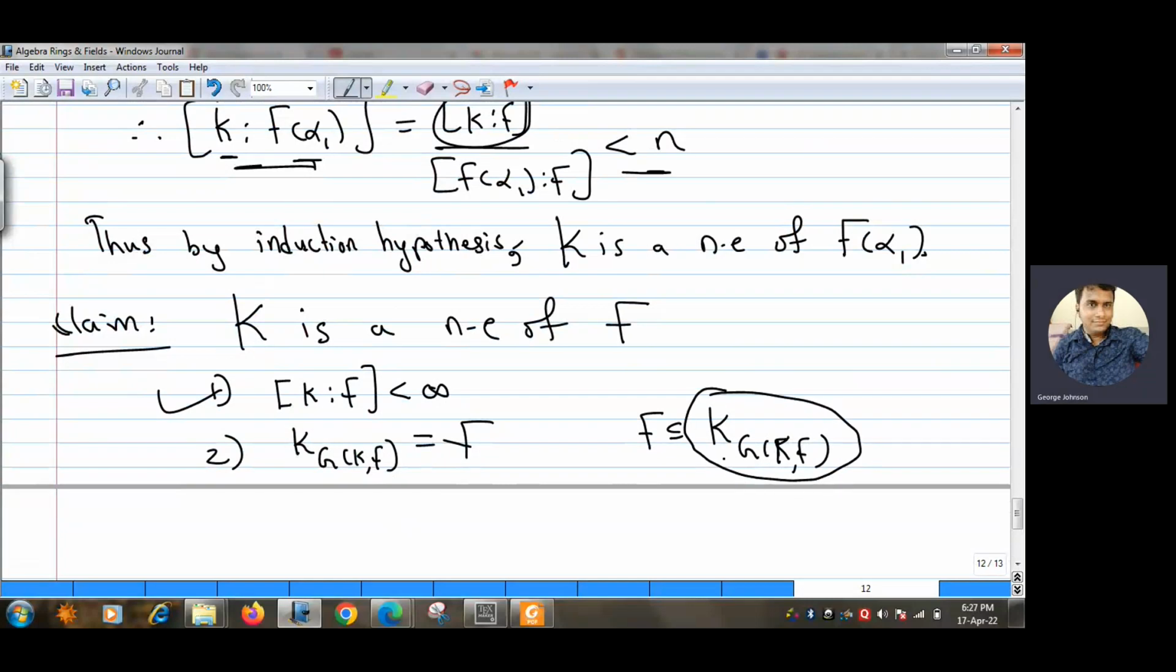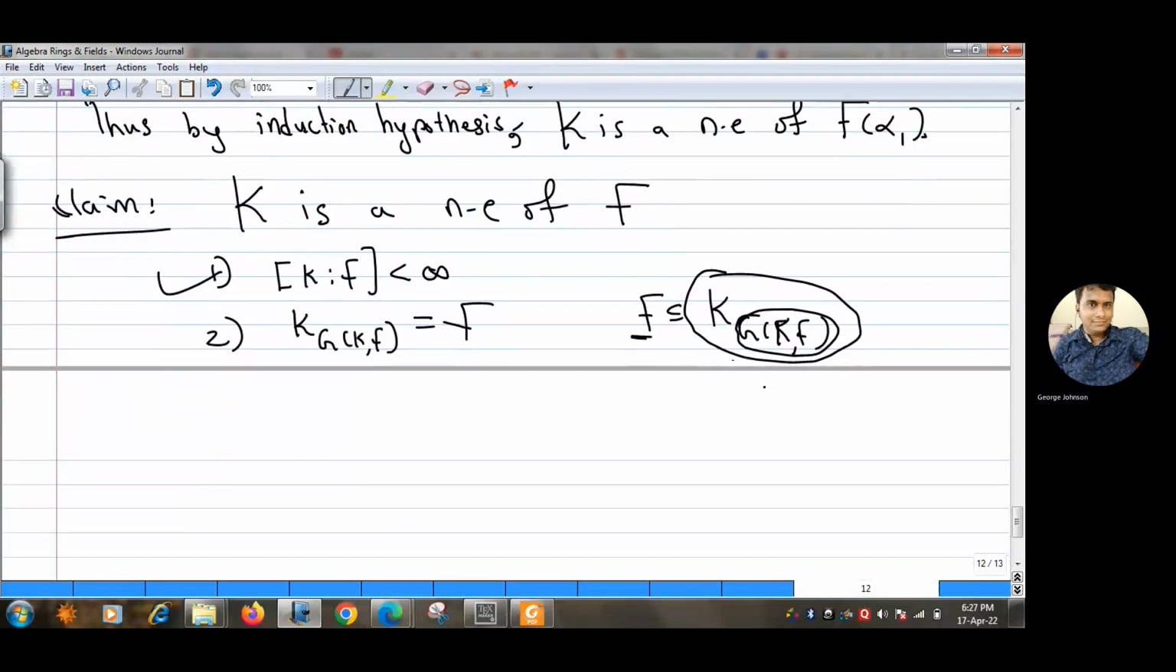Just observe. K^{G(K/F)} is all those elements of K which are fixed by every automorphism in G(K/F). And we already know that every automorphism in G(K/F) is fixing F, right? So you can see that F is a subfield of K^{G(K/F)}. Once again, I repeat: what kind of elements are there in K^{G(K/F)}? All those elements which are fixed by every automorphism in G(K/F). But every automorphism in G(K/F) is already fixing F. So you can see that F is a subset of this. Okay, so this thing is already there.